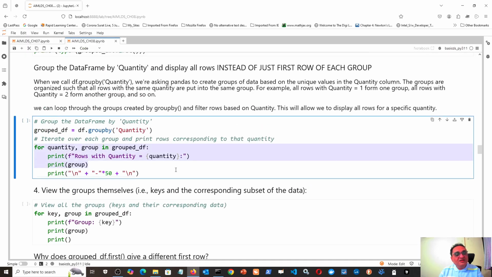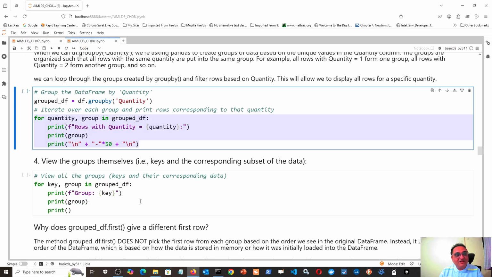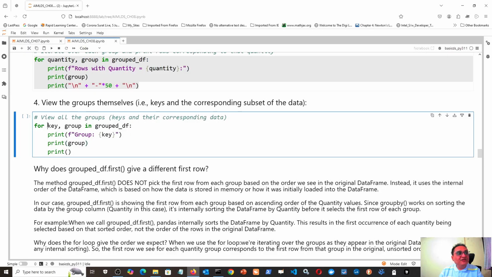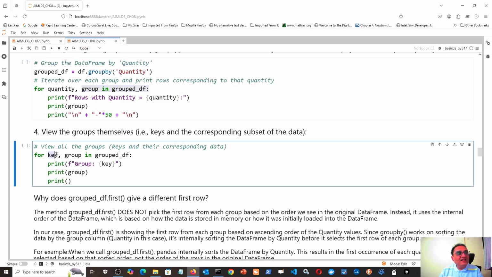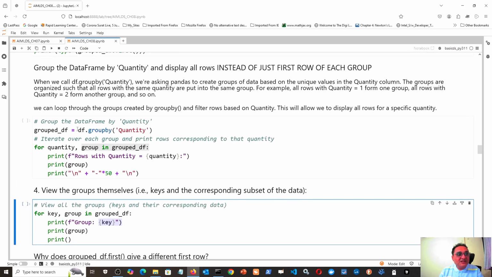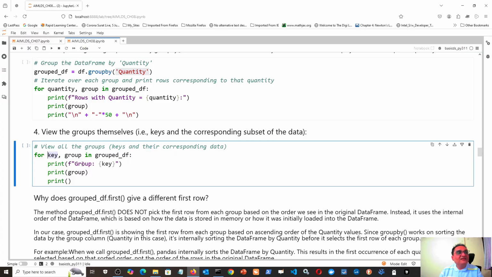This code gave me the whole groups, not just the first row, but whole groups for every quantity. Similarly, these also will give. And here we have written for quantity group in group df. Here I am writing for key group in group df, and f equals group and just key. You can see how succinct it is, and that shows that this group df is stored as some kind of dictionary, and whatever column you are grouping by becomes the key, and this group is the name of the group, and you can find that key.